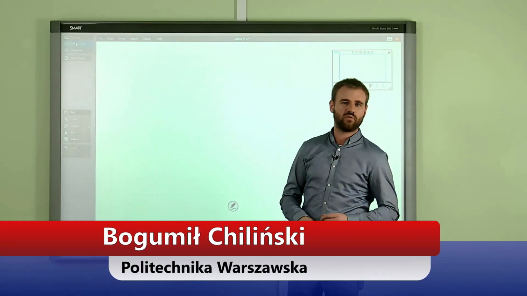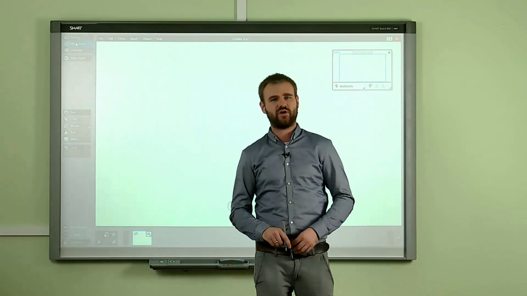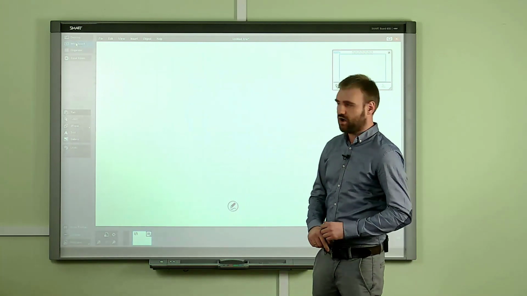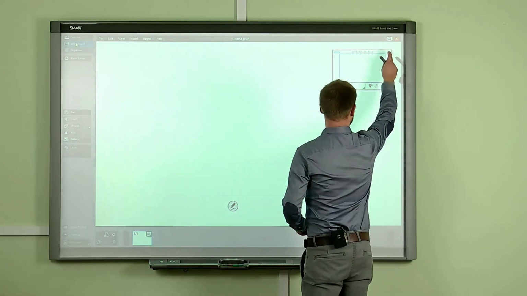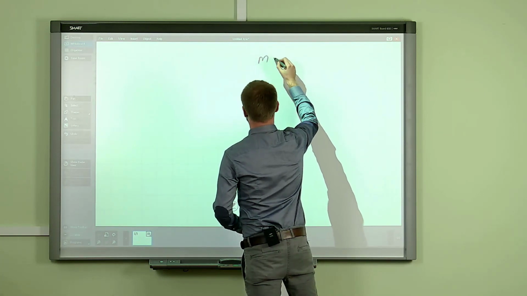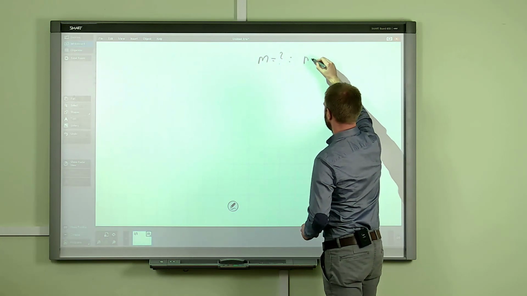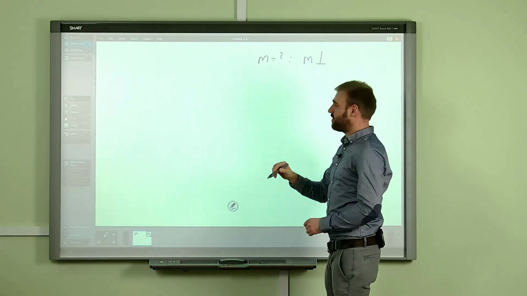And today we will be speaking about how to construct the line which will be perpendicular to the plane. Okay, it means that our problem is to find some line, let's say M, such that the line will be perpendicular to the arbitrary plane.